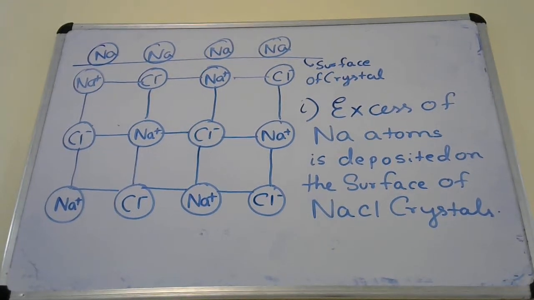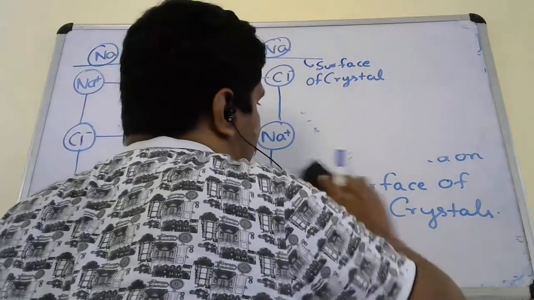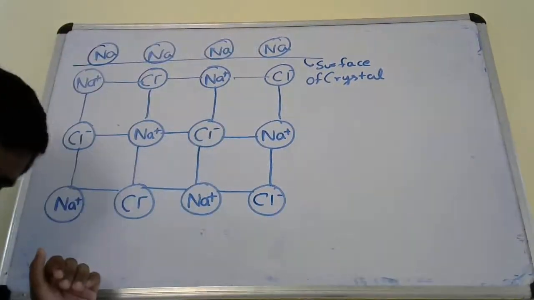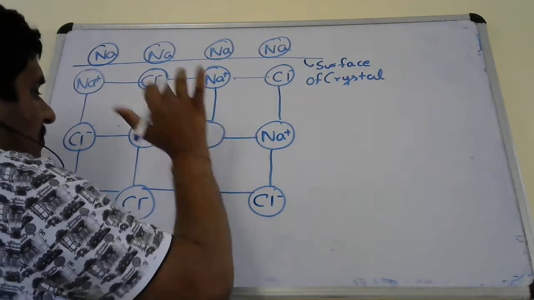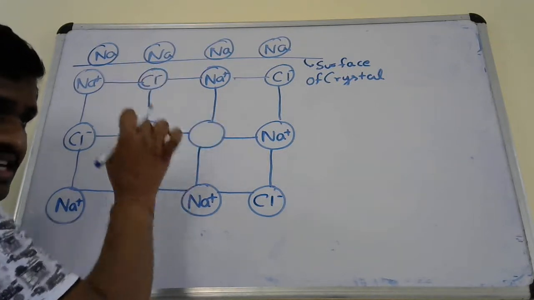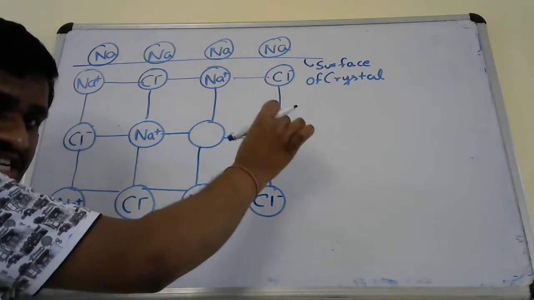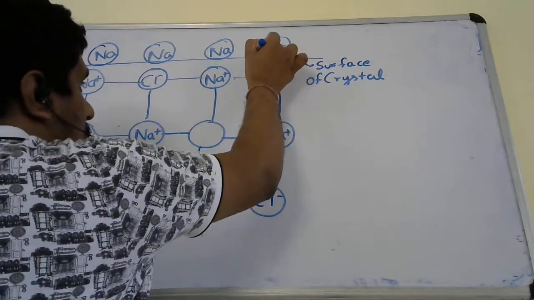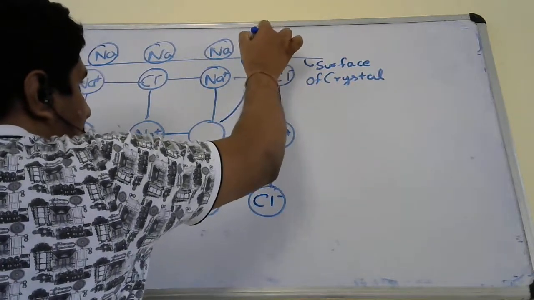Now what will happen? Chloride ions, Cl minus, are the anions here. One of the anions will leave its original lattice site and go to the surface of the crystal.